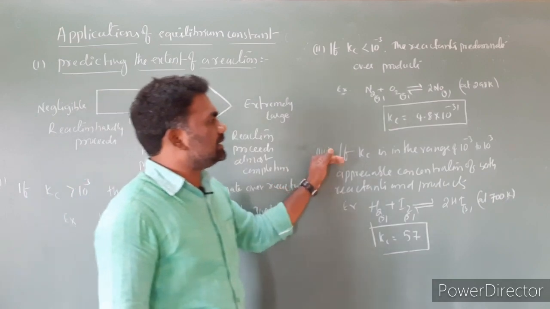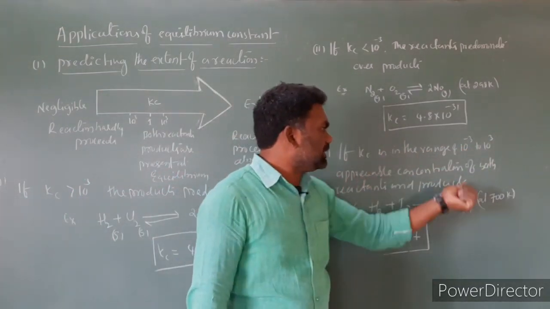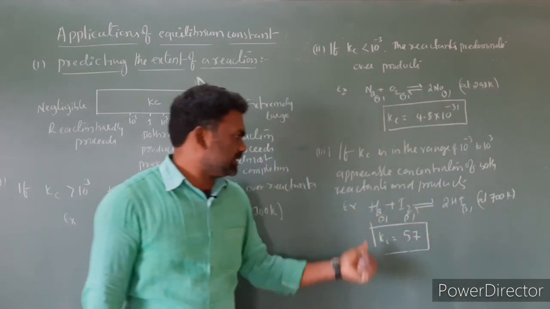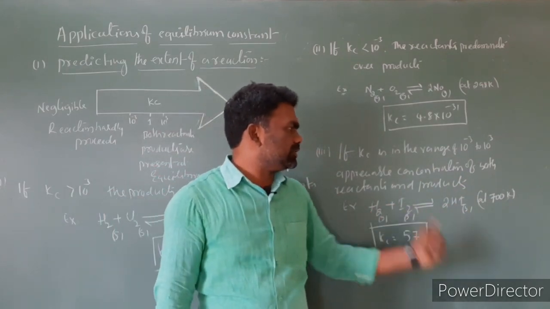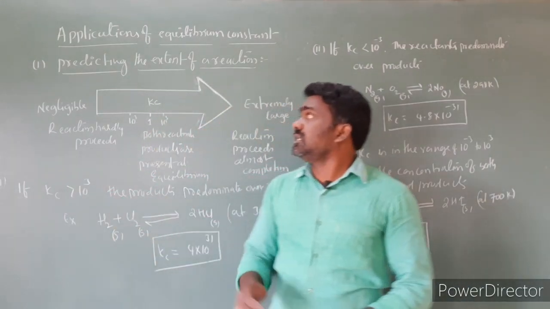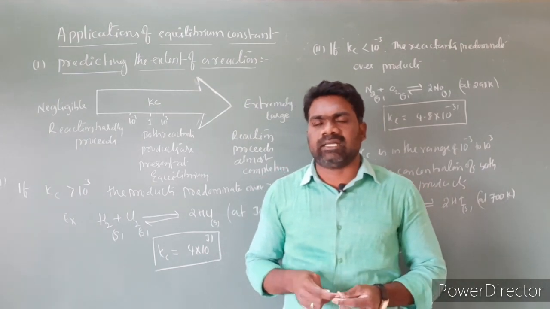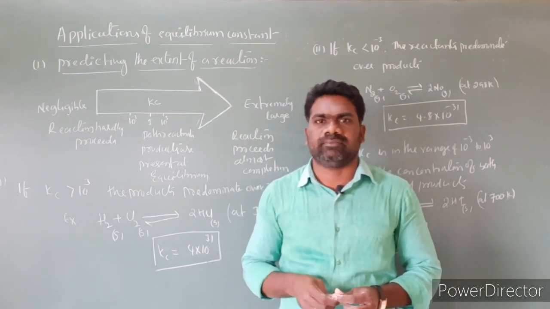And third, Kc is in the range of 10 power minus 3 to 10 power 3. Appreciable concentrations of both reactants and products are present. The reaction is H2 plus I2 gives rise to 2HI, with Kc equal to 57. So this is predicting the extent of reaction. The numerical value of Kc indicates the extent of a reaction.